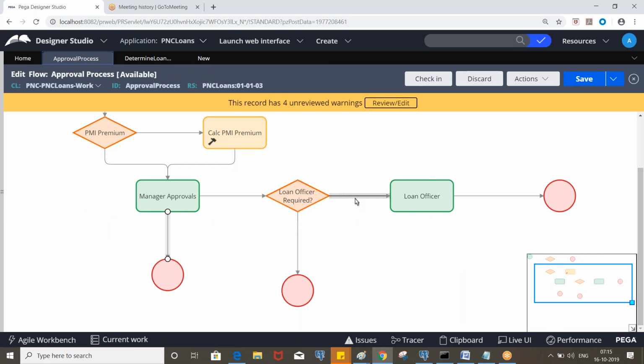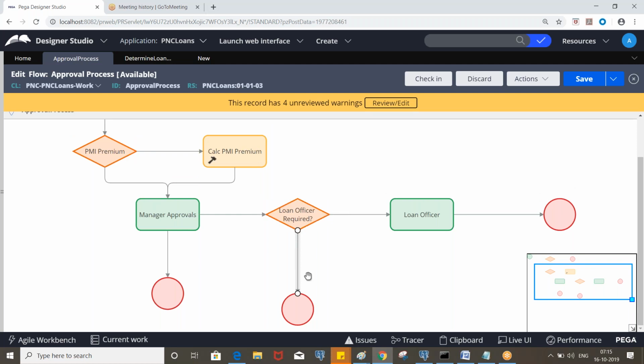So you select that, and in the connector you call the when rule, and if it returns yes, if it is auto loan, we don't need it. So here you can call the when rule. If it doesn't require, then it will end here, otherwise it will come here.